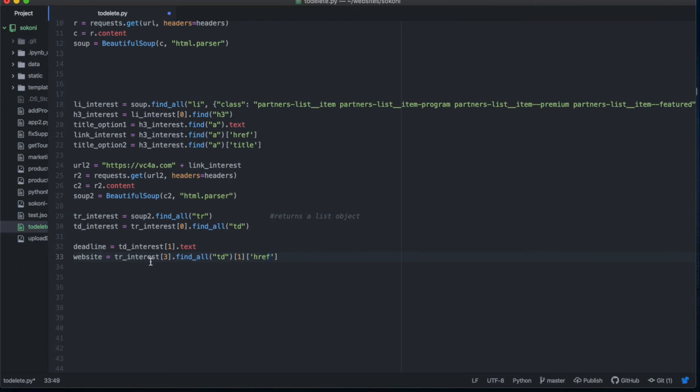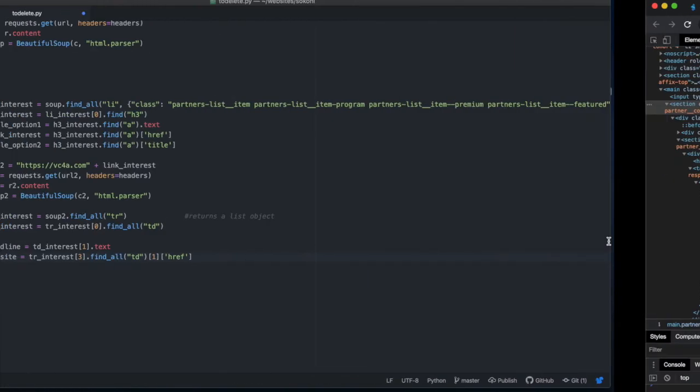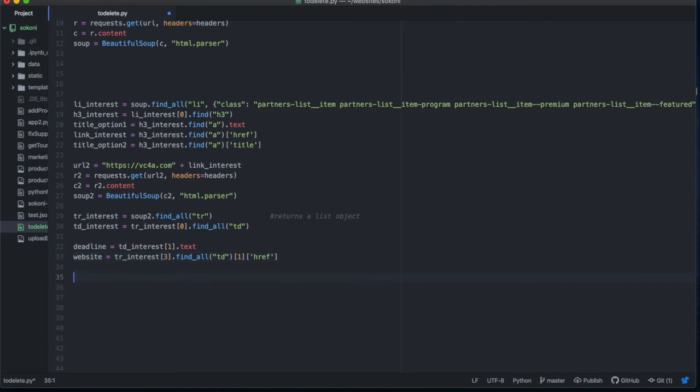So that's the deadline, that's the website. And what else do I want again? Yeah, application deadline, application website. Yeah, that's it. So let me print an interesting statement here. Okay, print the application closes on that, apply here. Right, and then I'll just say the format: closes on the deadline and apply here website.